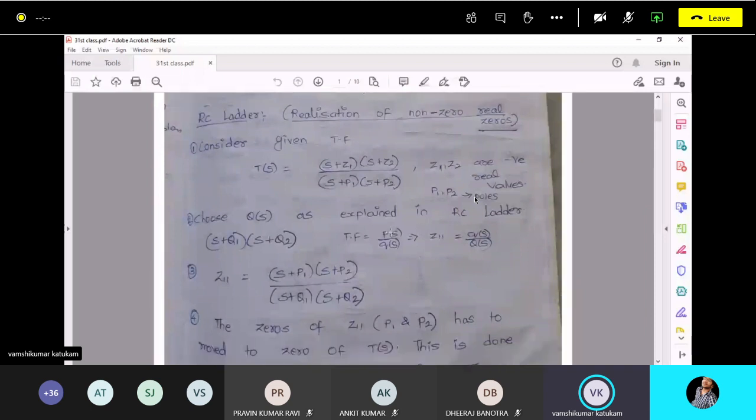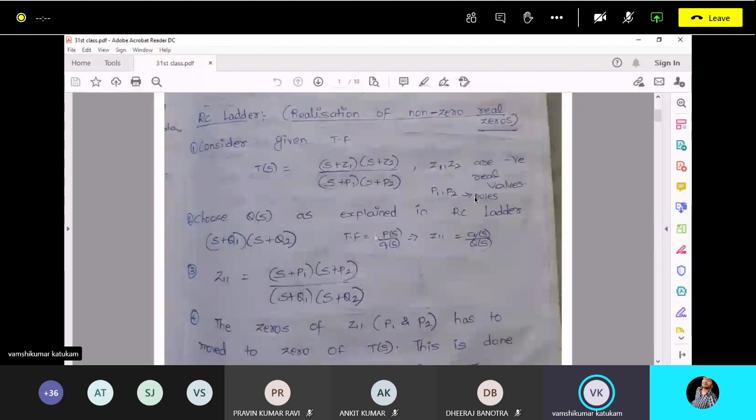It is in the fourth module, that is synthesis of network. We had realization of network, so we are designing networks. So far we have seen driving point function, and in the previous classes we have designed circuits for driving point function as well as transfer function. Transfer function means output upon input, V2 upon V1. So I have discussed RC ladder and LC ladders.